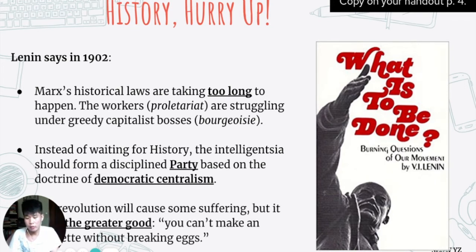And the revolution is for the greater good. Lenin thinks you can't make an omelette without breaking eggs, right? You know an omelette, you crack the egg, you mix in the onions, and then you get this really nice egg dish. You had to break the eggs to make the omelette. In Lenin's thinking, you have to sacrifice some people in order to make the beautiful communist state. And that sacrifice is realized in the 1918 to 1921 Russian Civil War, where Lenin's Communist Party causes an entire civil war in Russia just to create his communist state. And he says, that's fine, you had to break those eggs.